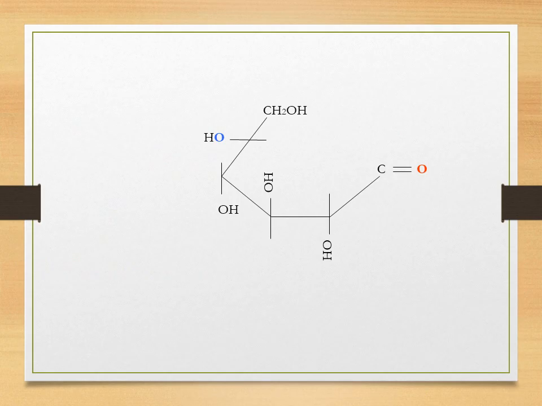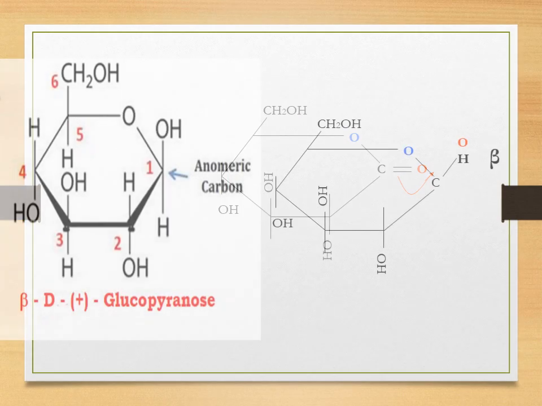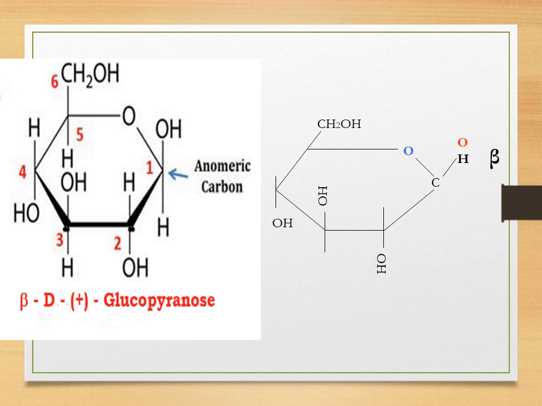Okay, so students, now over here you all can again see that the C1 formyl group will again react with the hydroxyl group at C5 carbon atom. Over here you all can see that it has formed a bond and it is looking like a pyranose ring. Okay, so students, now let us see what is beta D positive glucopyranose.